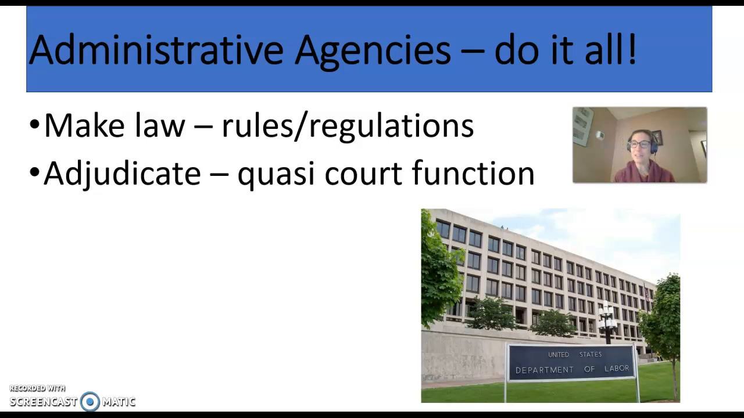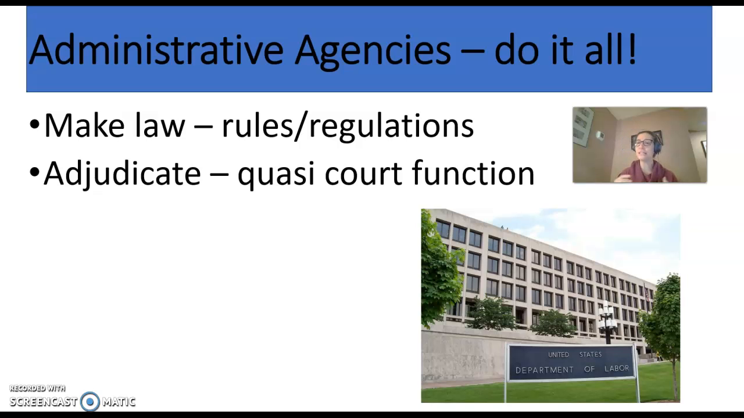Also, what's really interesting about administrative agencies is that they actually have two functions. Within the same administrative agency, they can pass rules and regulations that are law, but they also have their own internal court systems that are run by administrative judges, also known as administrative law judges. There is no jury function, but these administrative agency judges resolve disputes just like a court of law does, but as to a specific agency regulation.